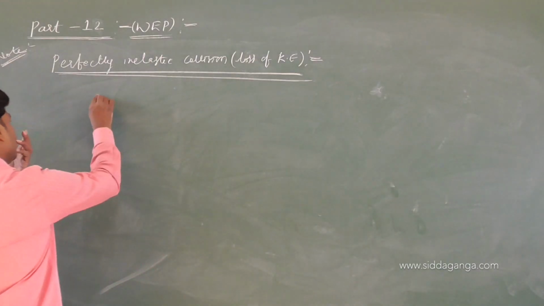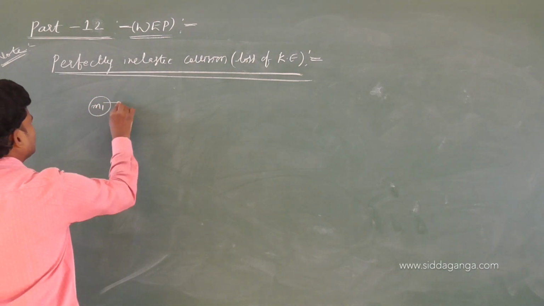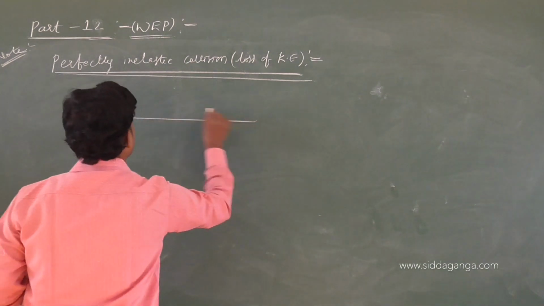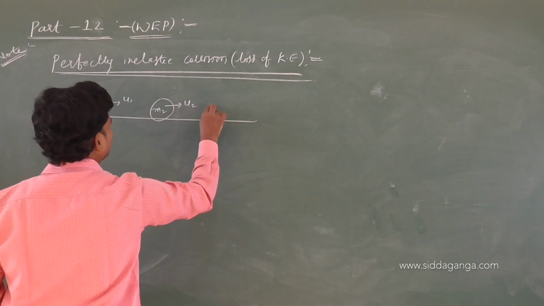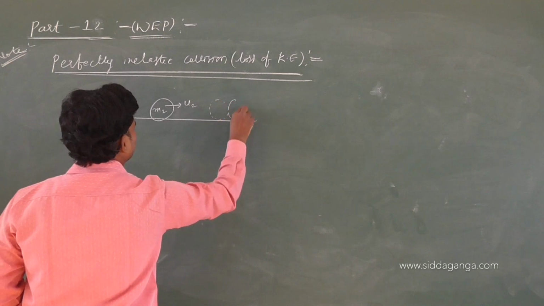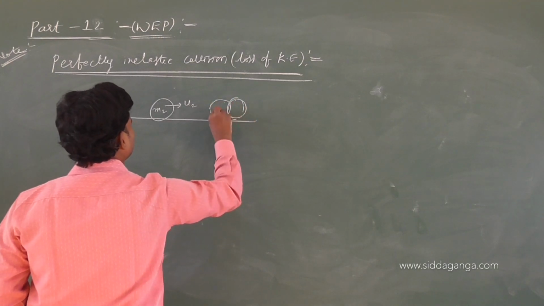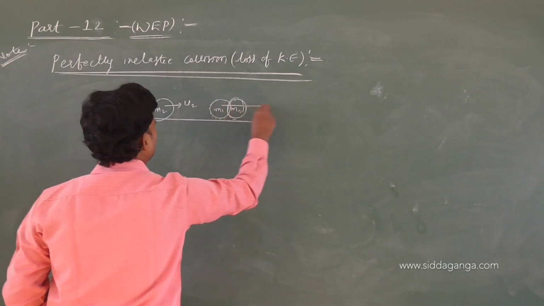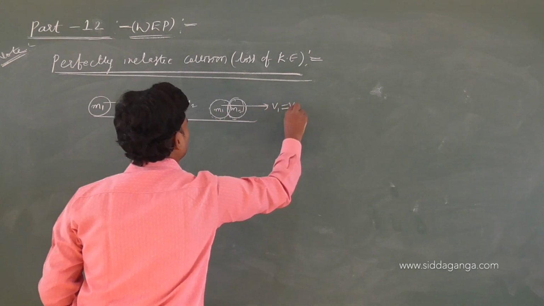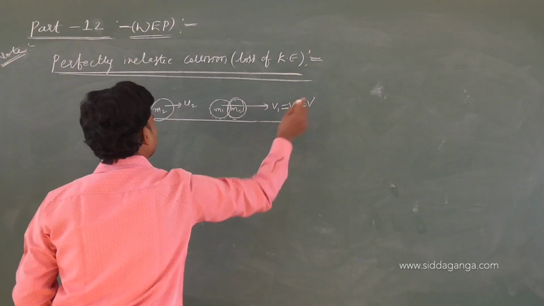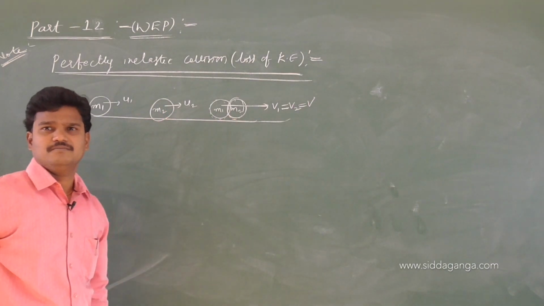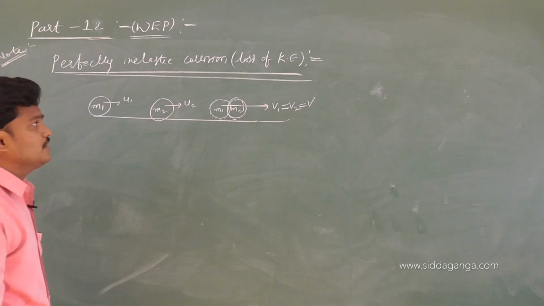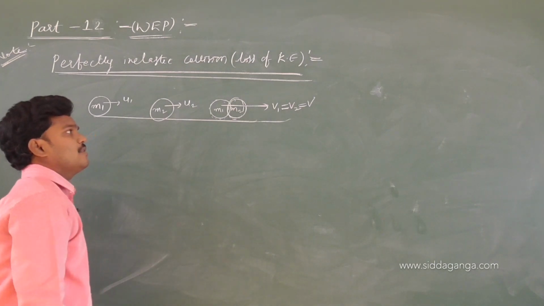So m1 moves with a speed u1, m2 moves with a speed u2, and after the collision the two bodies stick together and move with v1 equal to v2 equal to v, meaning common velocity. This is the perfectly inelastic collision. So they move with common velocity.